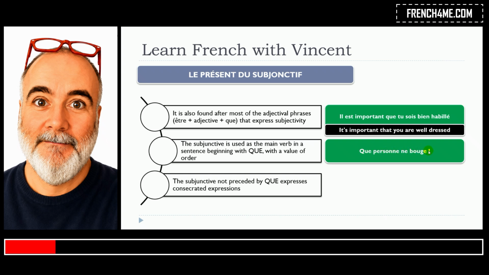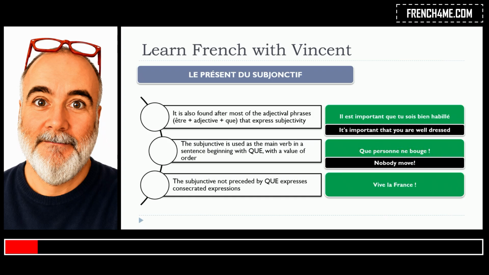Que personne ne bouge. So as we saw, we start with the que here, and then the verb will be in the présent du subjonctif. Que personne ne bouge. And the last one, of course, I had to finish with that. Vive la France!